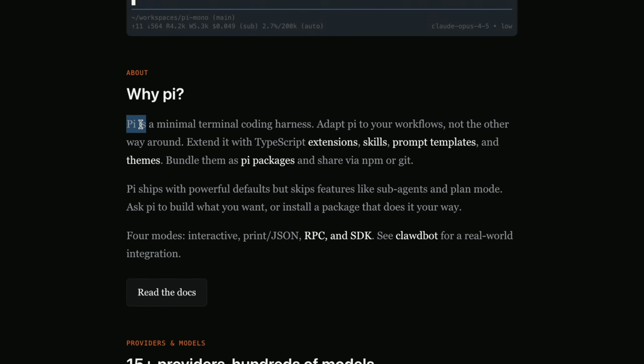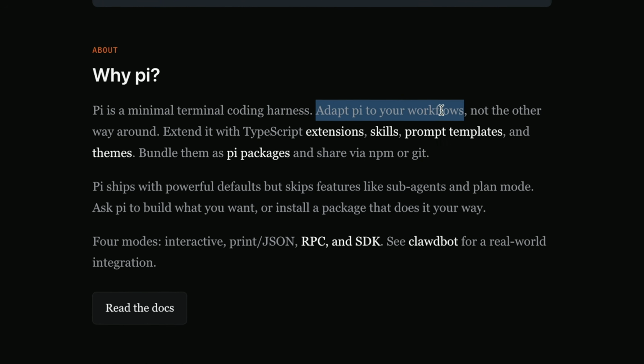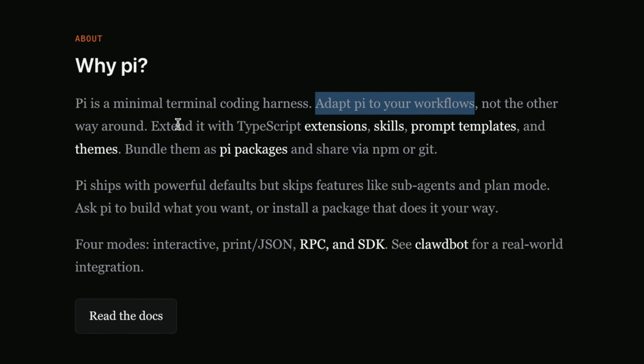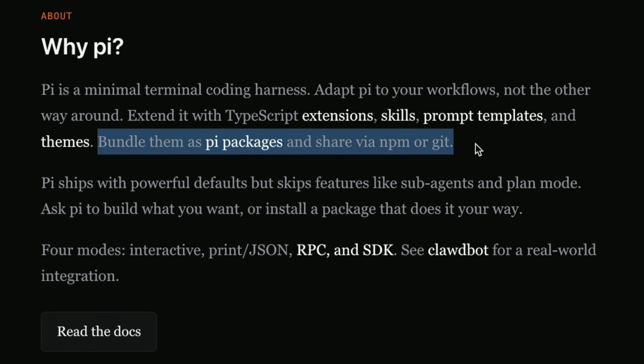This is Pi. Pi is a minimal terminal coding harness designed to adapt to your workflows. It can be extended with TypeScript, and you can bundle and share any packages that you use to extend Pi. As a 2-decade Vim user, I've been looking for something that feels a little bit more extensible, more personal, more built by me and less controlled by somebody else.